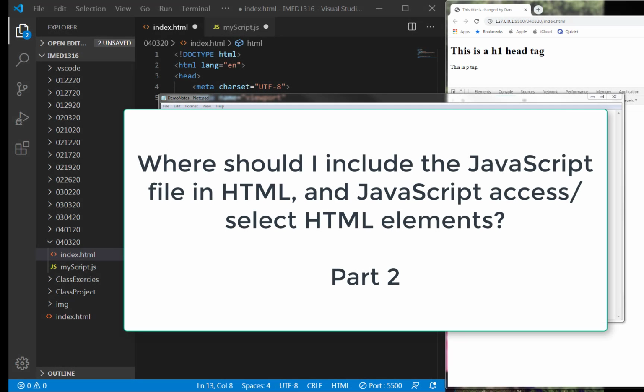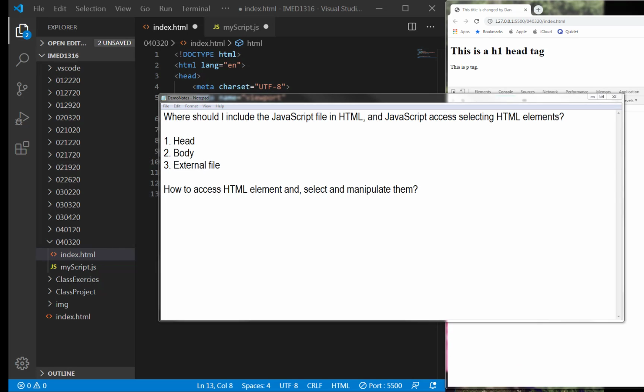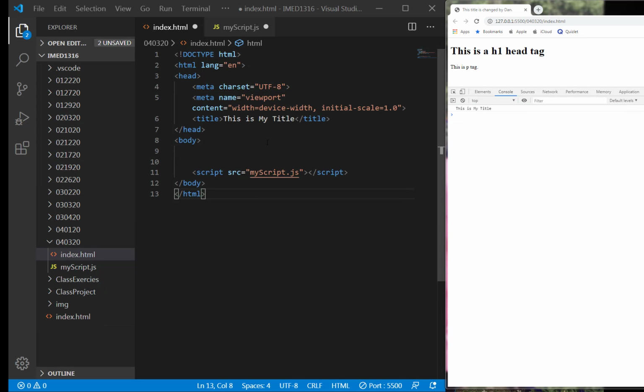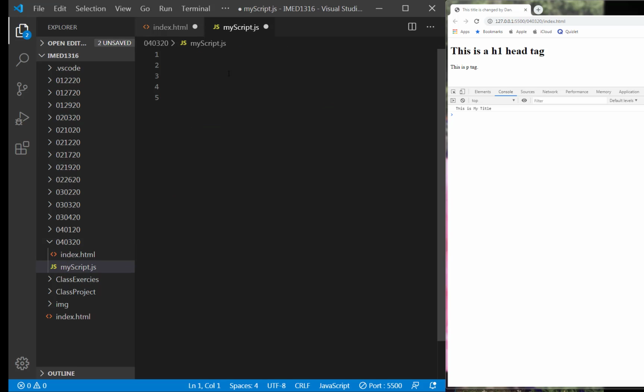So I want to take you to the second part of where to store your JavaScript file and how you access the HTML element part of the video with it. As we move through this, let me come over here and show you a few things that you have access to and have done to your HTML as well.